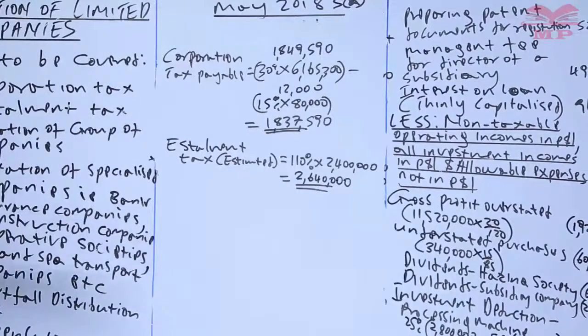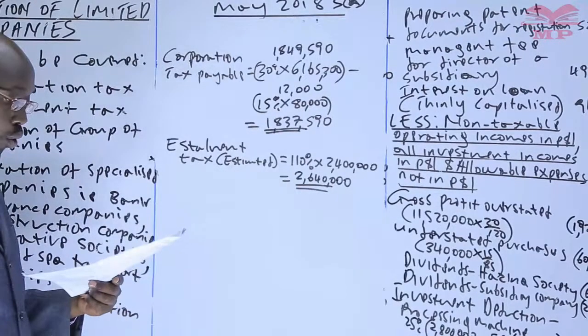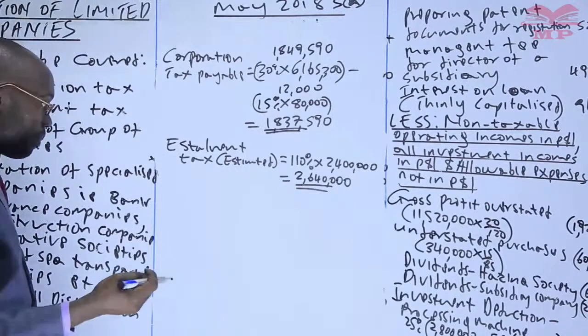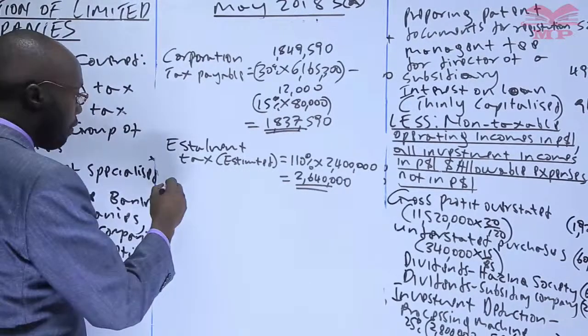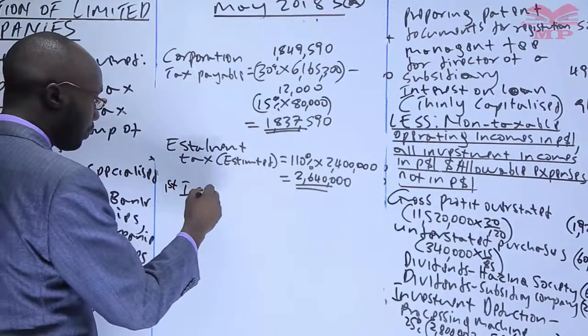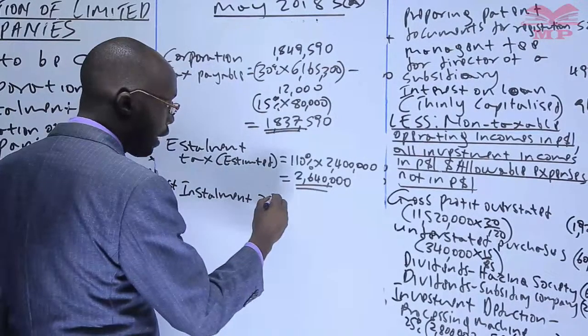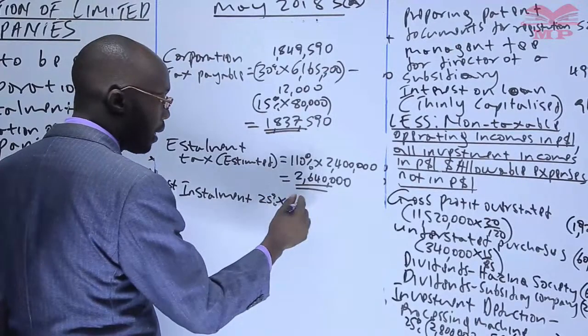Then, because you are told to comment, you must illustrate how it was paid. Once you estimate, we have the first installment, which we said is supposed to be 25% of the total installment, 2,640,000.